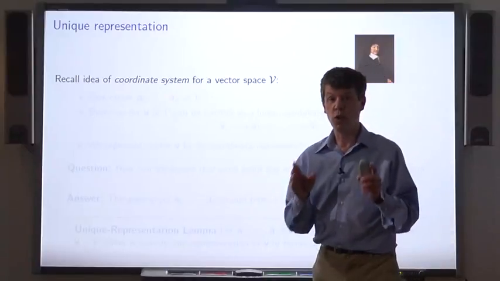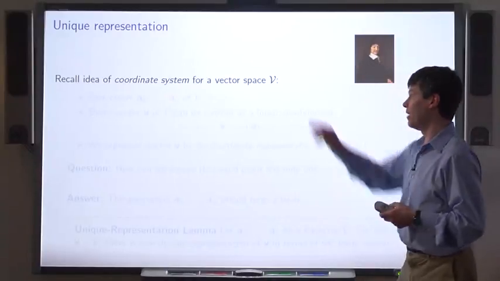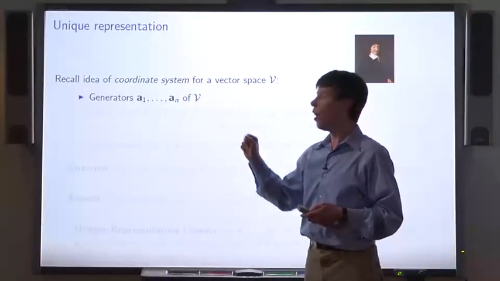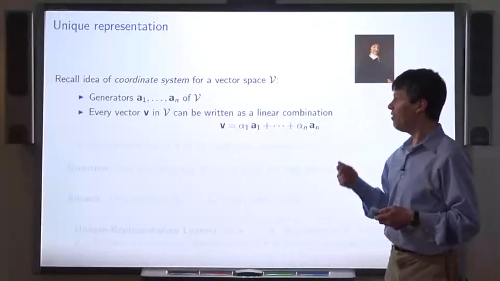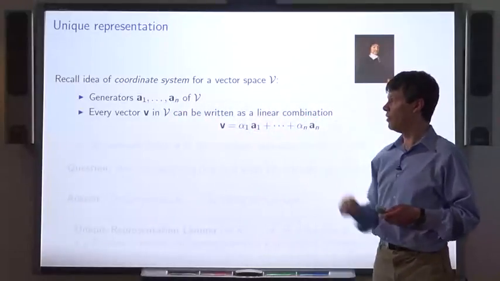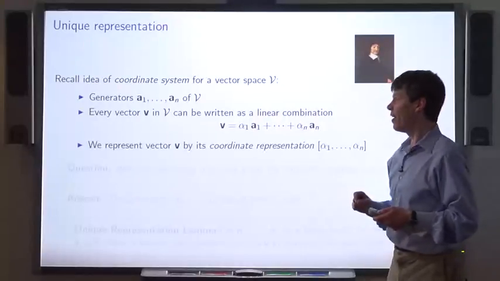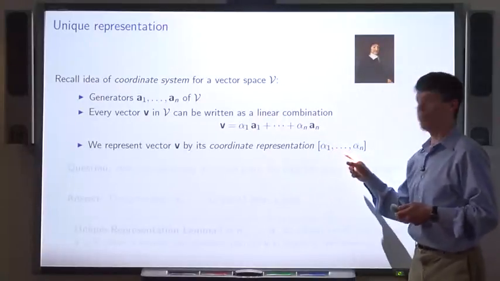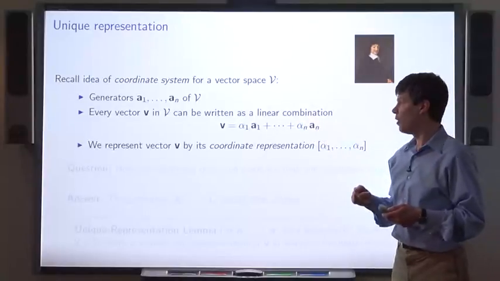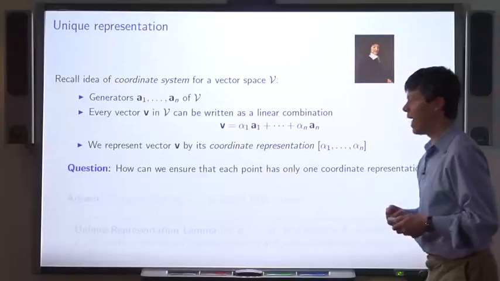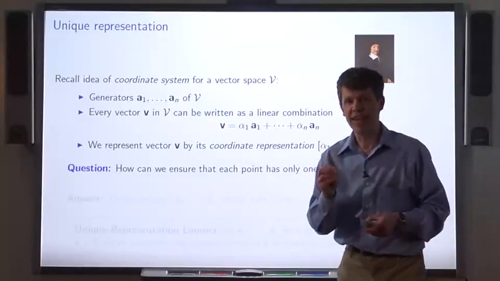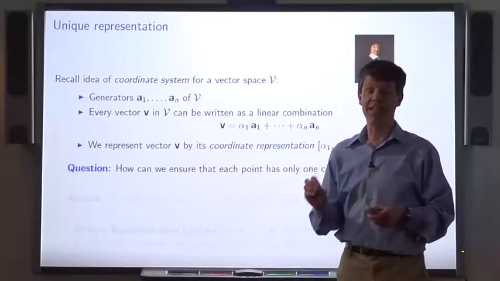Recall the idea of a coordinate system for a vector space V. We have generators, A1 through AN, say, of the vector space V, so that every vector in V can be written as a linear combination of the generators. And we represent a vector v by its coordinate representation, that is, the vector formed by the coefficients in this linear combination. And we raise the question, how can we ensure that every vector has just one coordinate representation?